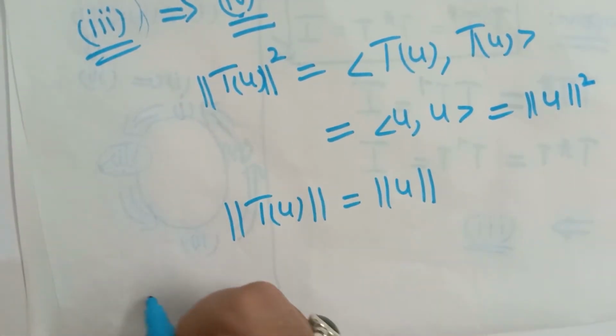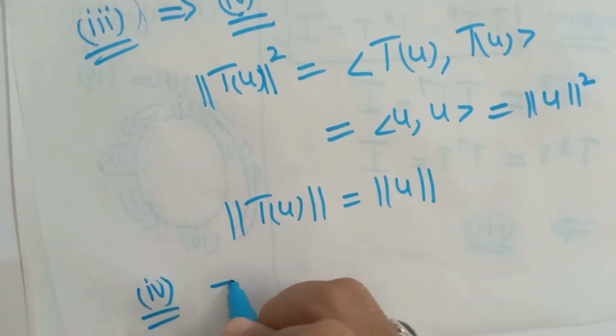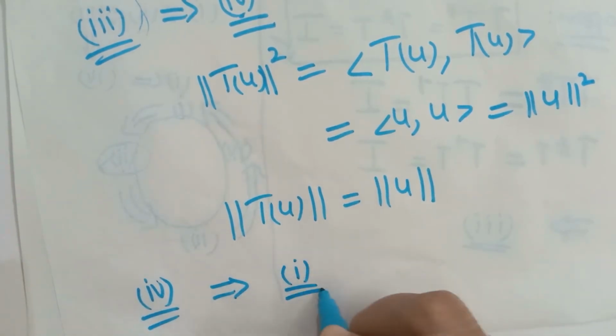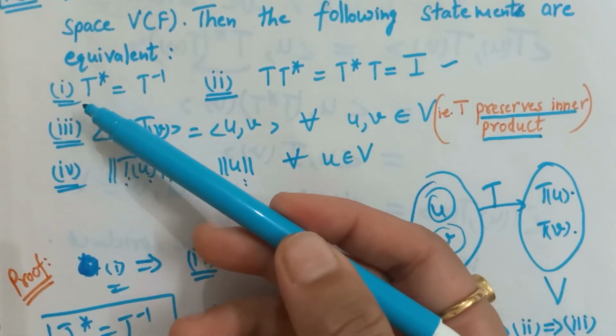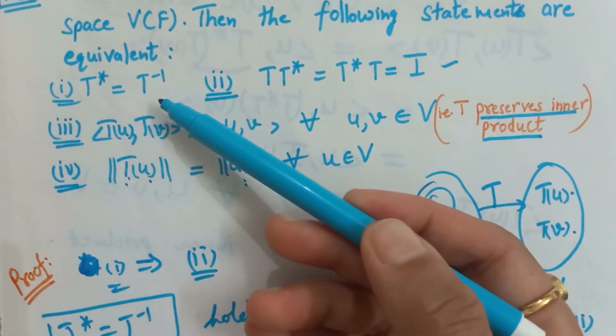Now we will prove that fourth implies first, that means T preserves the norm, and we have to prove that T star is equal to T inverse.